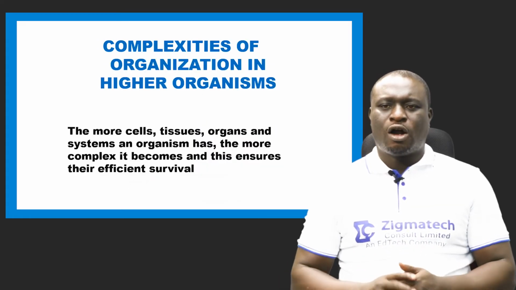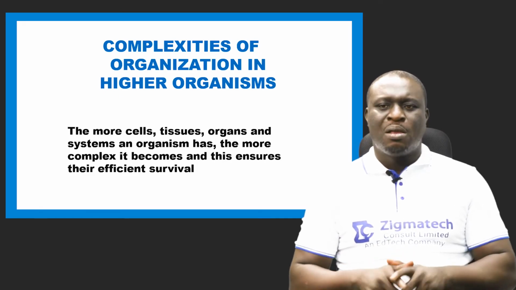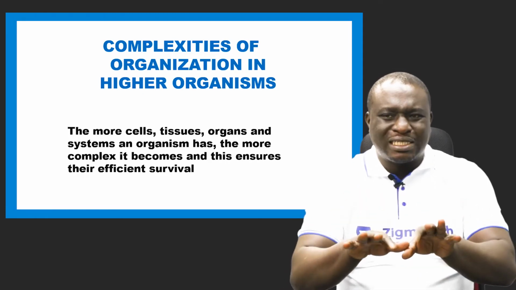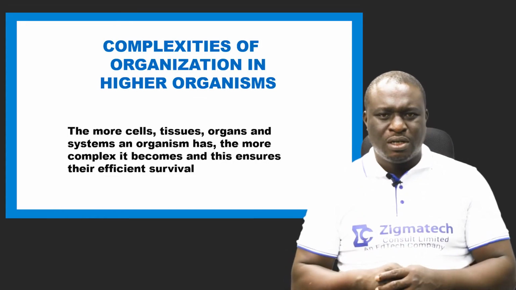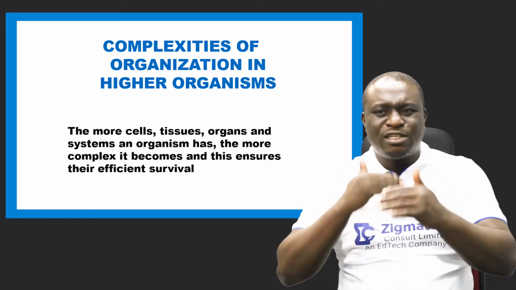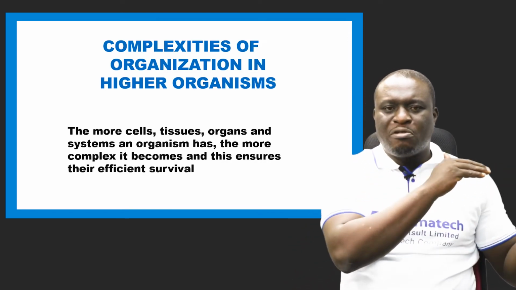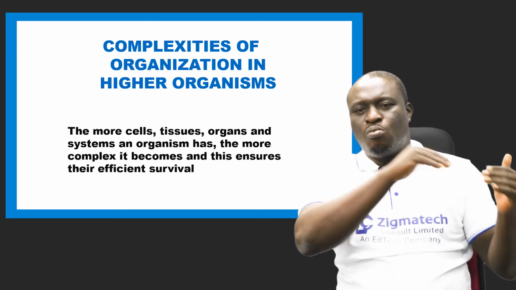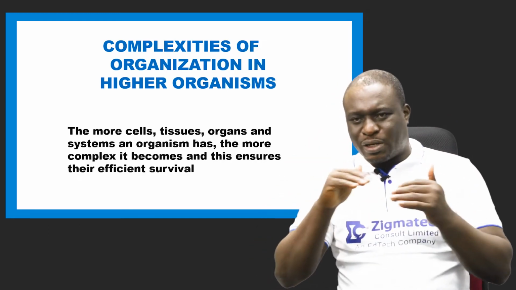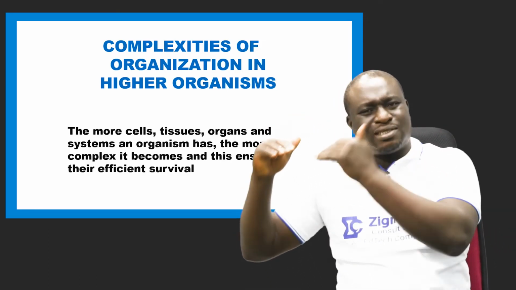Now, moving ahead, complexities of organization in higher organisms. Please take note, the more cells, tissues, organs, and systems are in an organism, the more complex that organism becomes. And when there is complexity in organisms, it tends towards higher organisms. Or I can put it this way, when you're moving from unicellular organisms to multicellular organisms, there is an increase in complexity. Or you can say there is an increase in the number of cells, tissues, organs, and then systems.